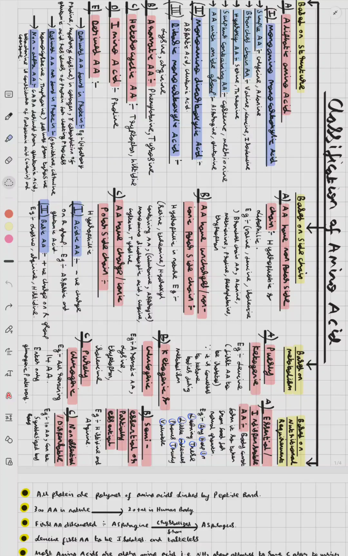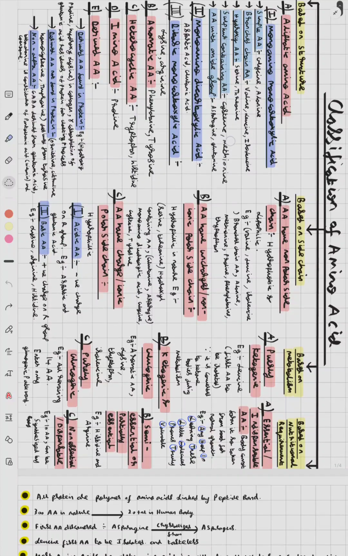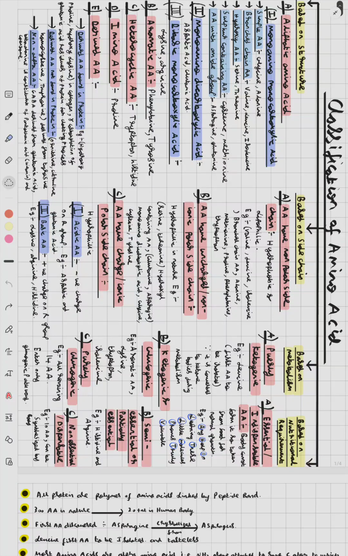Now, the amino acid in which the amino group is present as an imino group in the protein is called proline. The example of this amino acid is proline. Now, the derived amino acids are further classified into three types: derived amino acid found in protein,